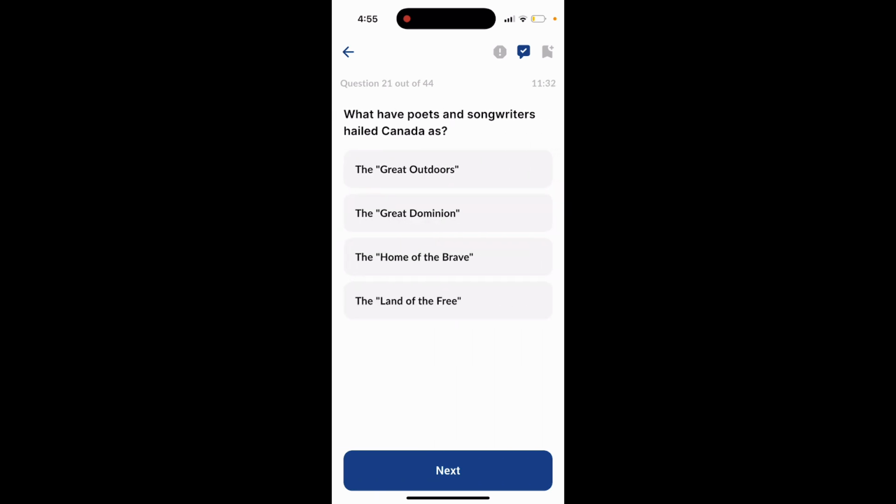Question 21. What have poets and songwriters hailed Canada as? Option 1, the great outdoors. Option 2, the great dominion. Option 3, the home of the brave. Option 4, the land of the free. The answer to this question is option 2, the great dominion.